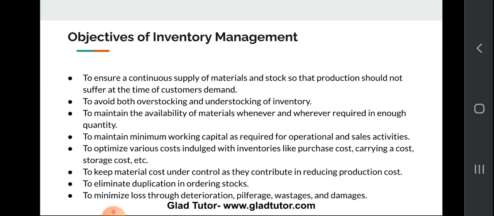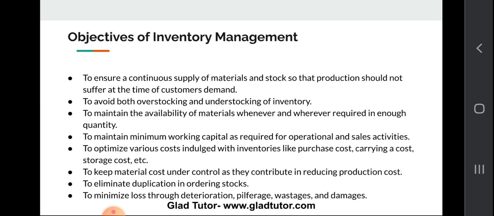Now come to the objectives of inventory management. For an enterprise there are so many objectives. The first one is to ensure a continuous supply of materials and stock, so that production should not suffer at the time of customer demand.